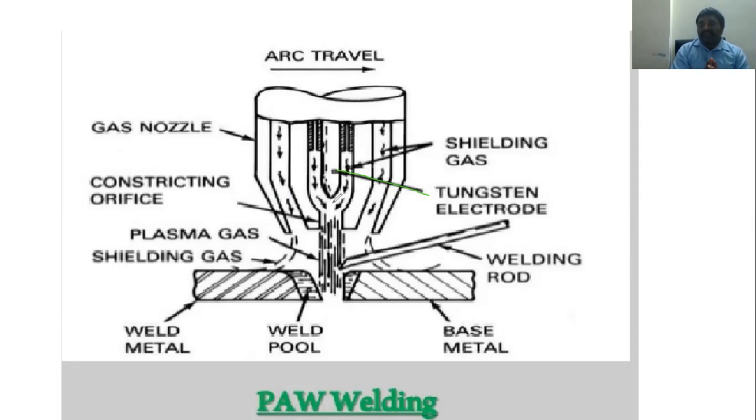We know very well that the tungsten electrode is a non-consumable electrode. The nozzle is made of copper. Here we are supplying a shielding gas so that it protects from the atmosphere. When this process takes place, we can even use a welding rod also, depending upon the thickness. And here is the construction of an orifice, which is the nozzle, and the plasma gas forms in between.